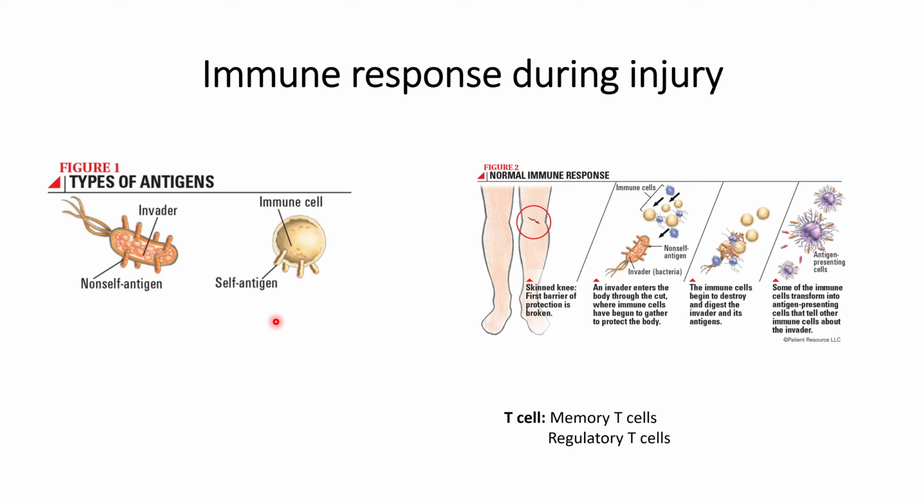Self-antigens are generally produced within an individual, and they are recognized by immune cells, which do not consider them a harmful thing, whereas any invaders such as virus or bacteria that enter the human body contain non-self antigens.